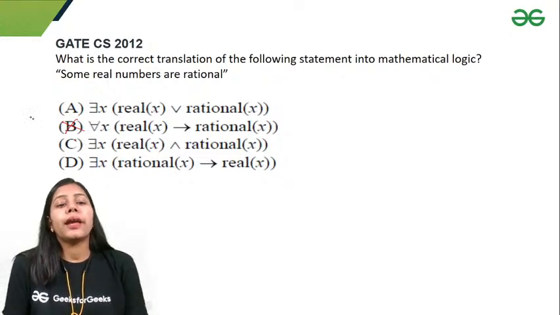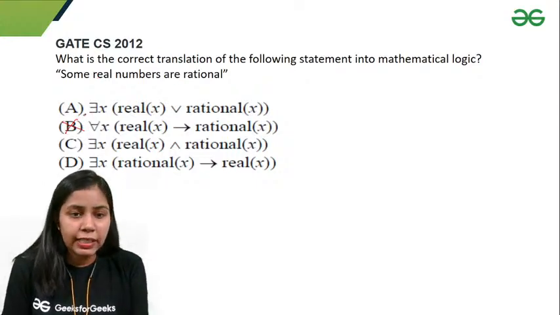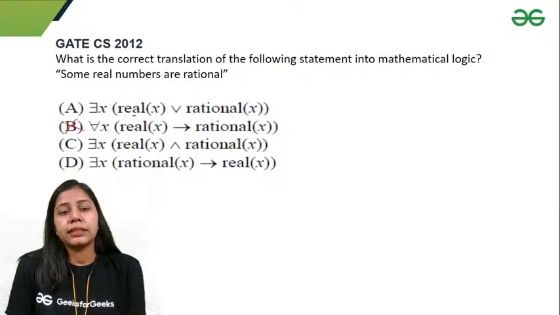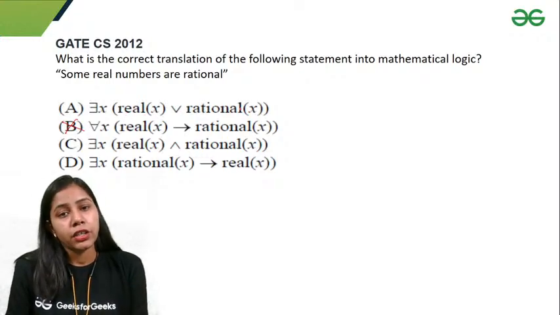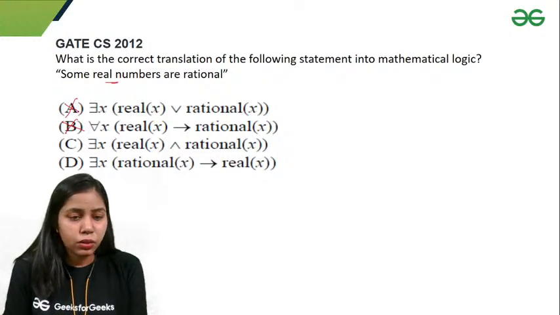Okay, so I can see that some real numbers are rational. Option B says that there exists x such that x is either real or rational, right? But it is not saying that. So option A is also not true.